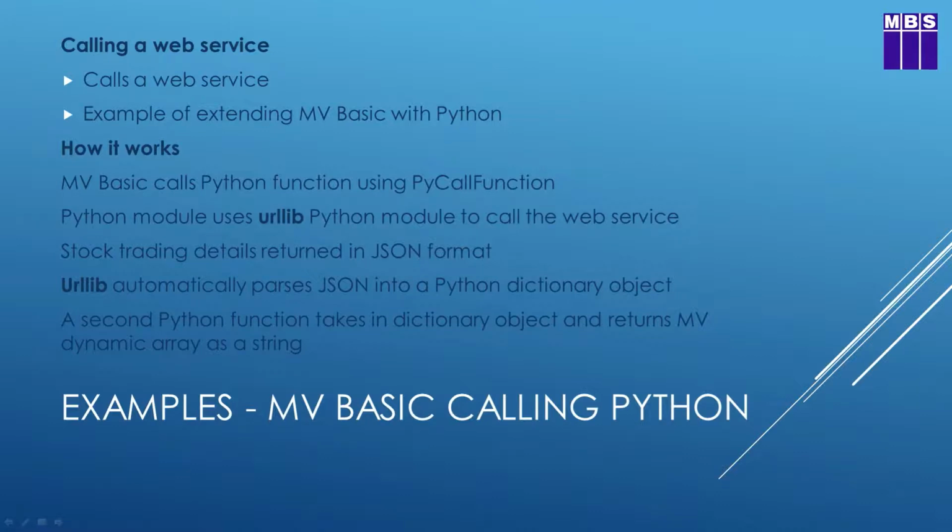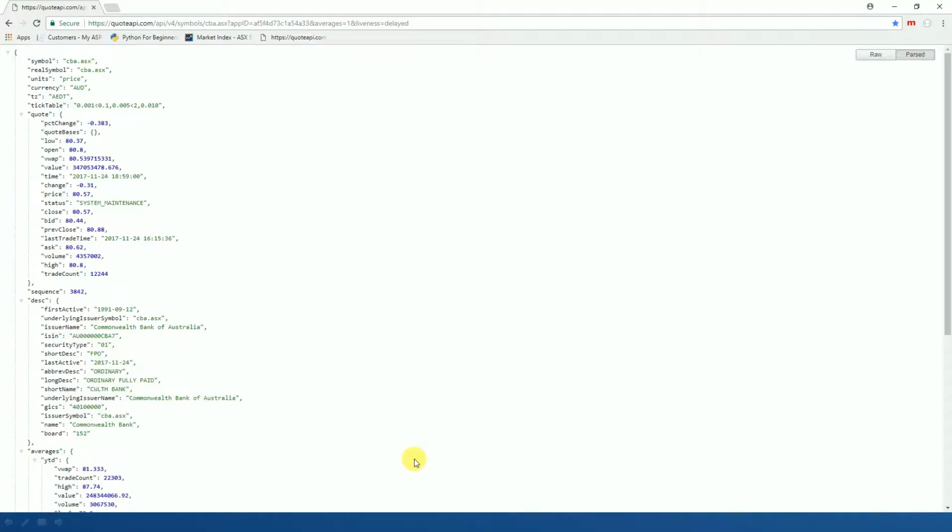So first of all, let's look at the web service that we're using. And here's the web service here. I can just run that again. If I refresh that, we've got data returned in JSON format. This is data for the Commonwealth Bank of Australia. We can see that down here. And the current price of the shares for Commonwealth Bank is $80.57. So there's quite a lot of data returned in JSON format by the web service.